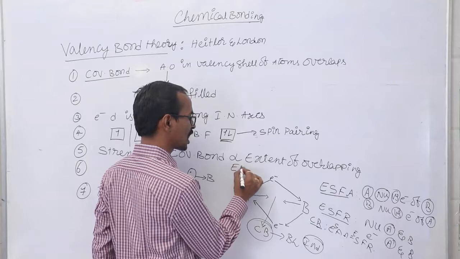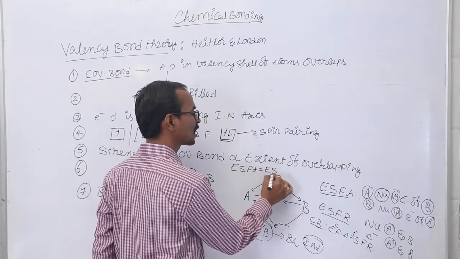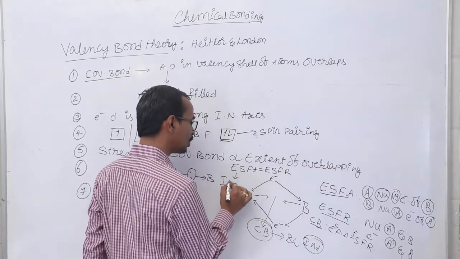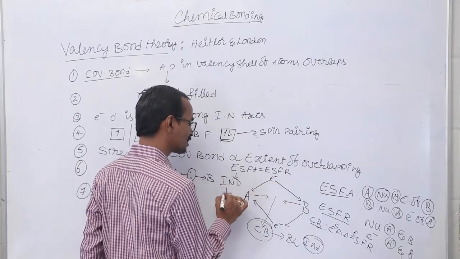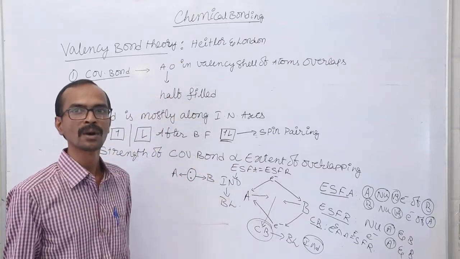If the internuclear distance is such that the electrostatic forces of attractions are equal to the electrostatic forces of repulsions, then that internuclear distance is called a bond length.